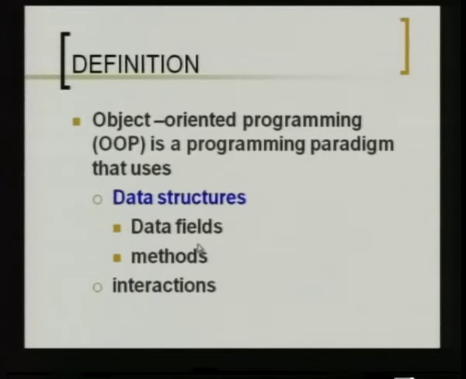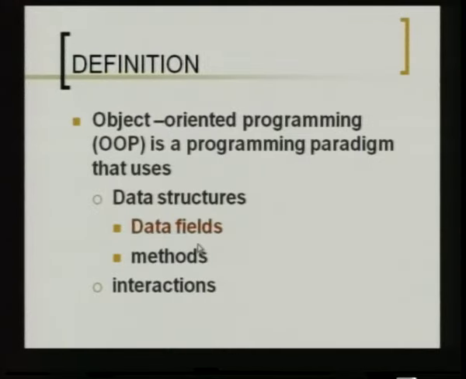So, this uses something called data structures. So, what is a data structure? Structure of data. This is just a way of organizing and storing data, or storing data in an organized manner. And this includes two concepts, one called data fields and the other is methods. That means the data structure stores and organizes data which can be manipulated using the functions or methods. A method is nothing but a function. So, the way of manipulating the data is done using these functions.